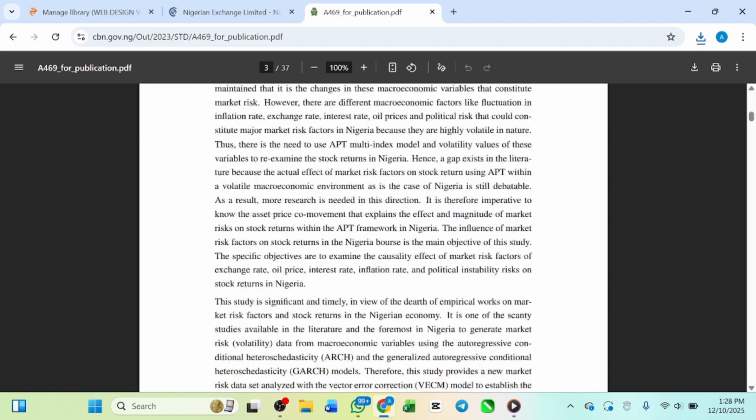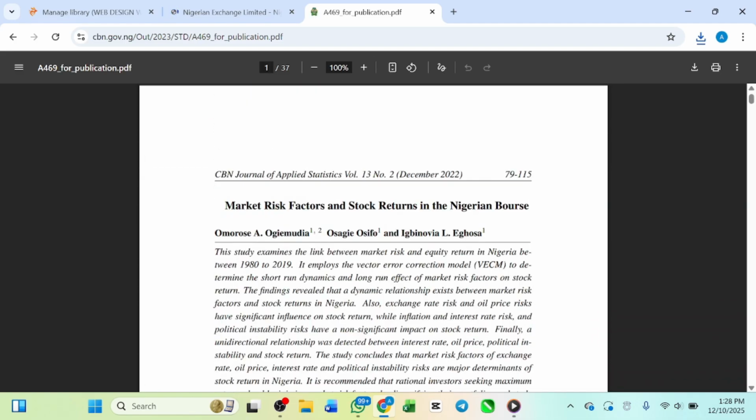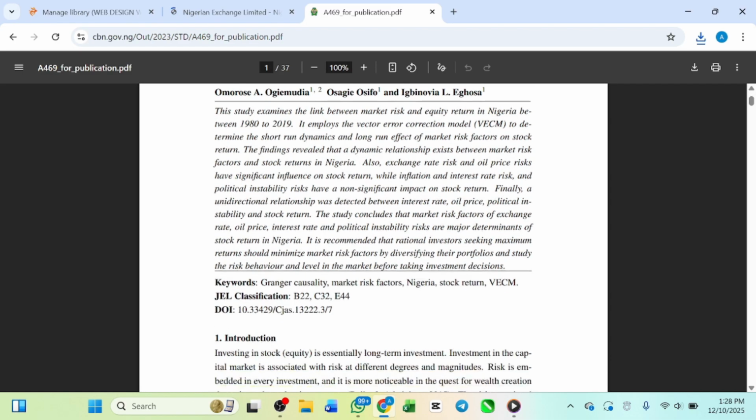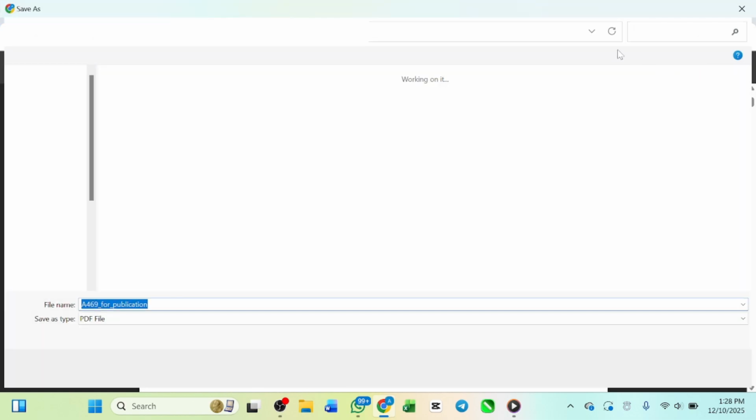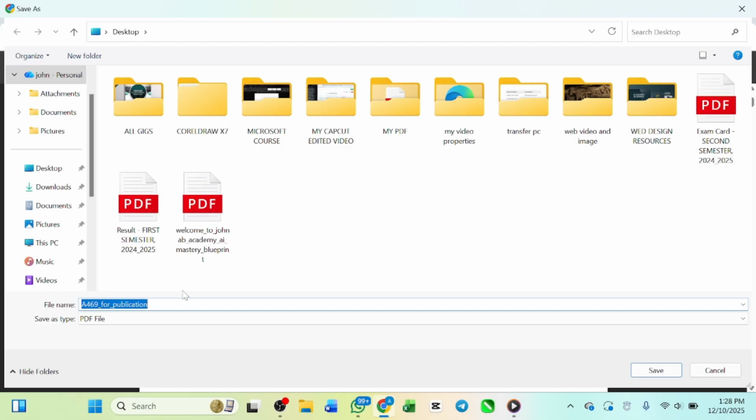So this is actually a very good PDF from CBN. So I'll just go ahead and download this PDF again. Let me see where I'll put it so I'll see it.